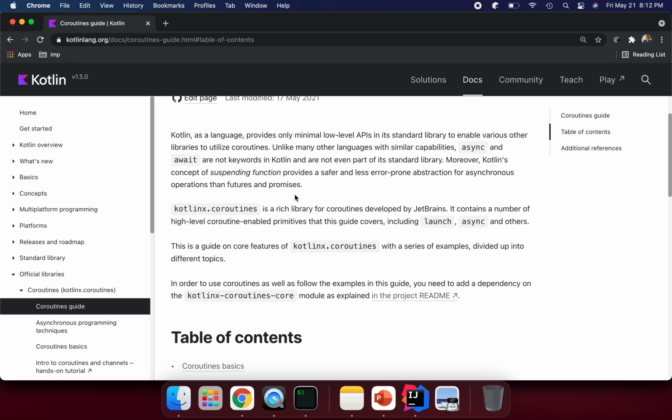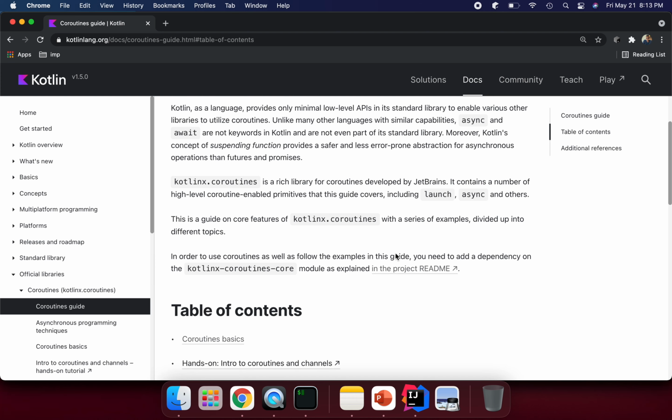Kotlin coroutines is a rich library for coroutines developed by JetBrains. It contains a number of high-level coroutine-enabled primitives, including launch, async, and other functions.